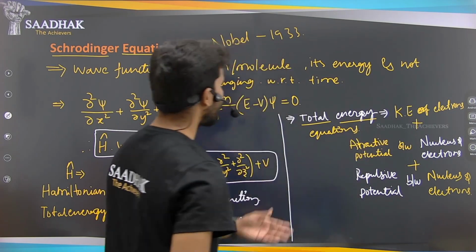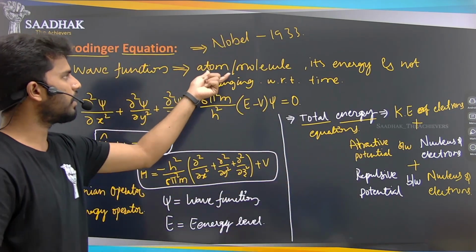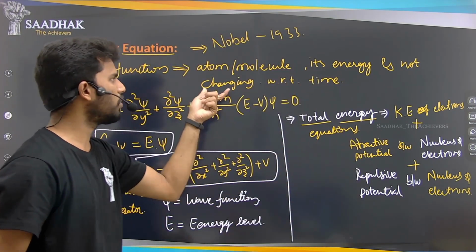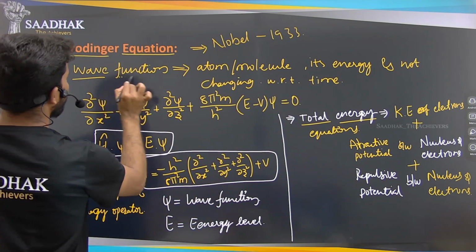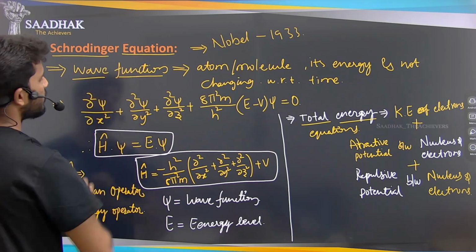From that total energy equation, we have said that the energy of an atom or molecule does not change with respect to time. Depending on that, we form a wave function, which is nothing but the Schrodinger's equation.